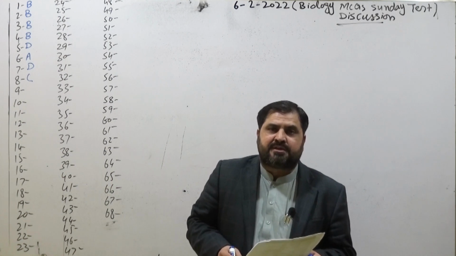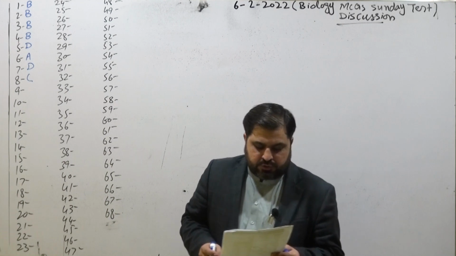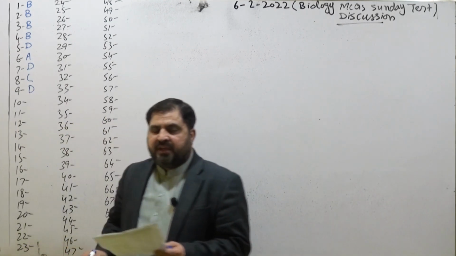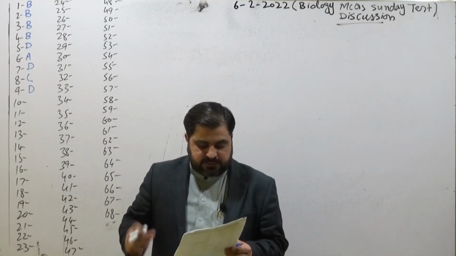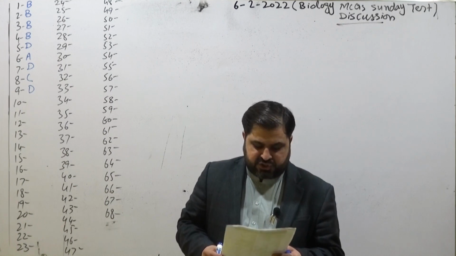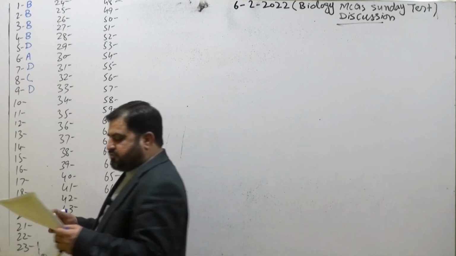Invertase, which is also called saccharase, converts sucrose into glucose and fructose. So the correct option is option D, 4.5. Again, this MCQ has been selected from chapter number 3, enzymes, and the topic is factors affecting enzyme activity, pH. All of the following enzymes have the same pH except trypsin.